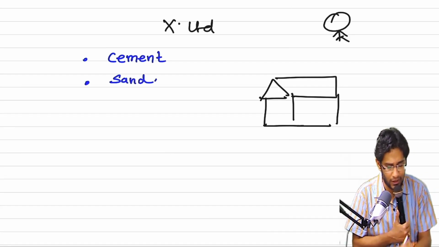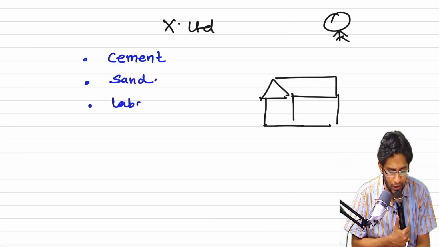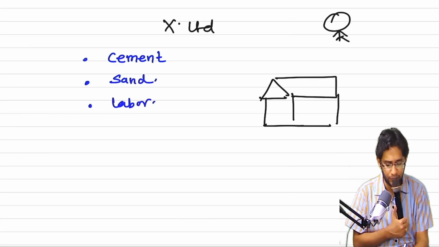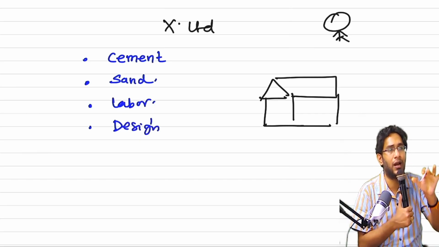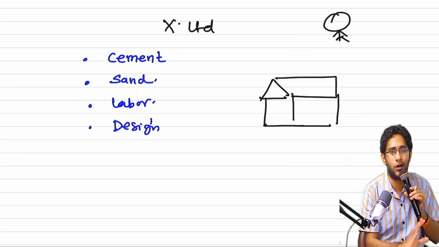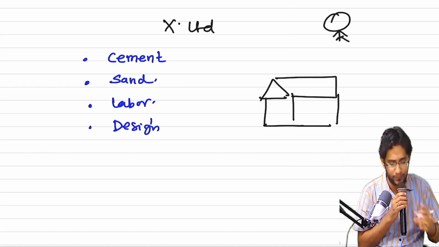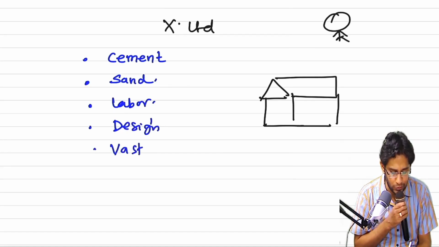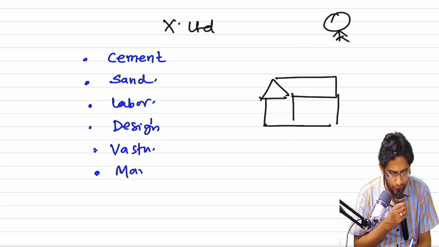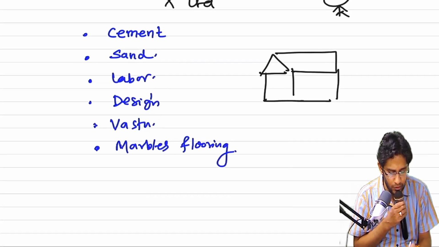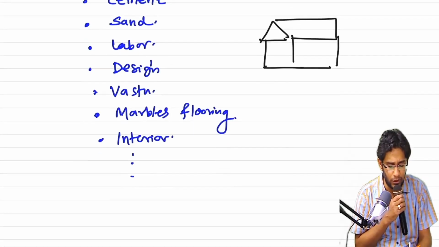I will use a particular kind of raw material. I will bring labor who are experienced. I will get your house design from a particular architect only. Not local contractor and all, proper architect too, I will make it design. I will ensure that this is Vastu compliant. I promised that I will use a particular kind of Italian marbles for flooring. Then a proper interior I promised. So over 25 promises I made.